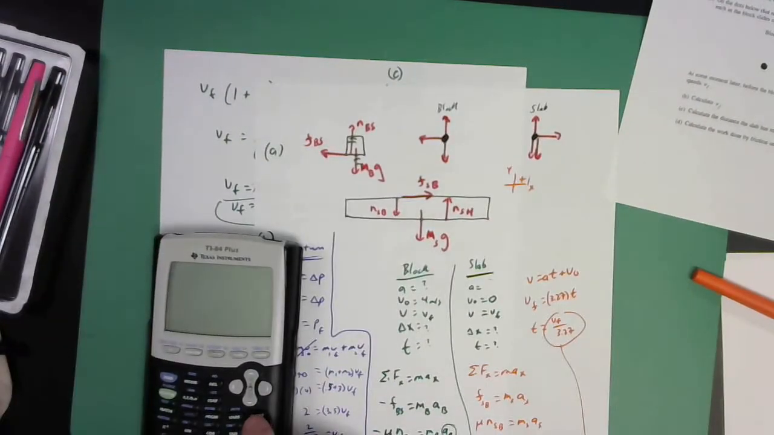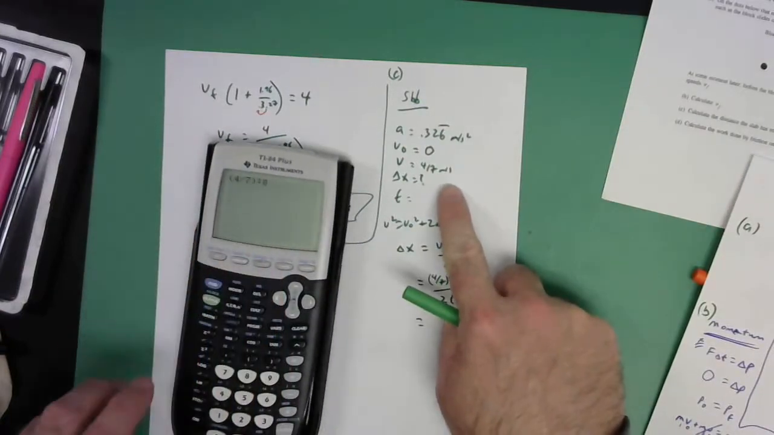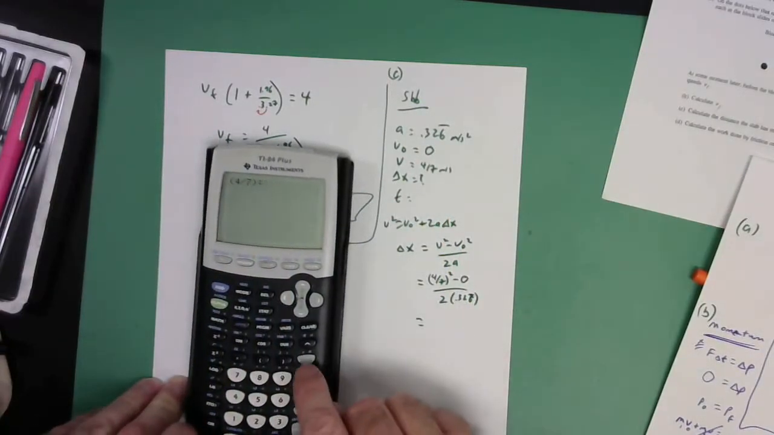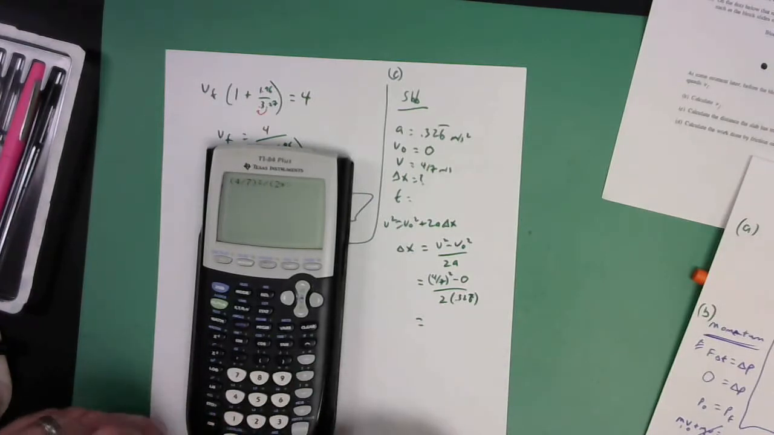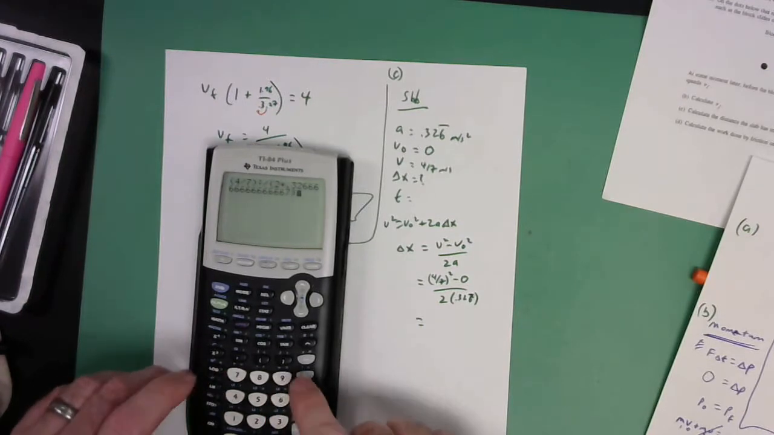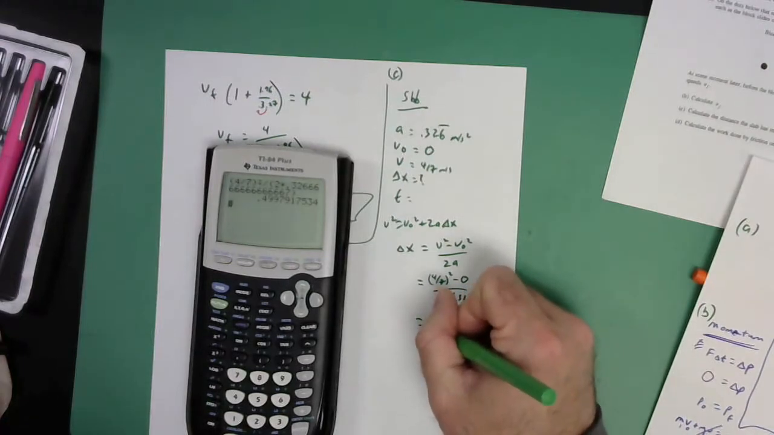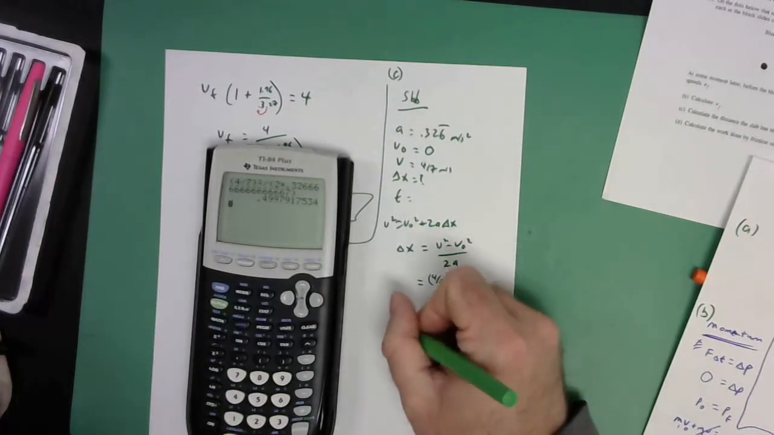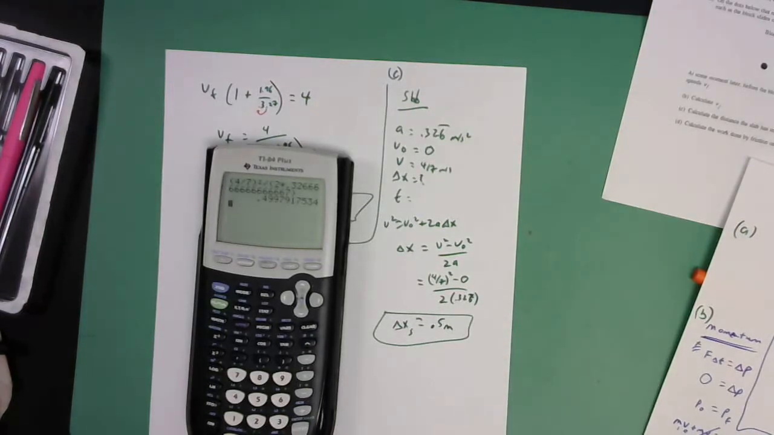Woohoo! That's your 4 divided by 7, quantity squared. Sorry, 4/7 squared minus 0 divided by the quantity 2 times 0.3266666. Okay, 0.4997. We're just going to round that off and say that is 0.5 meters. Okay, that is how far the slab is going to slide before it gets to that final speed.